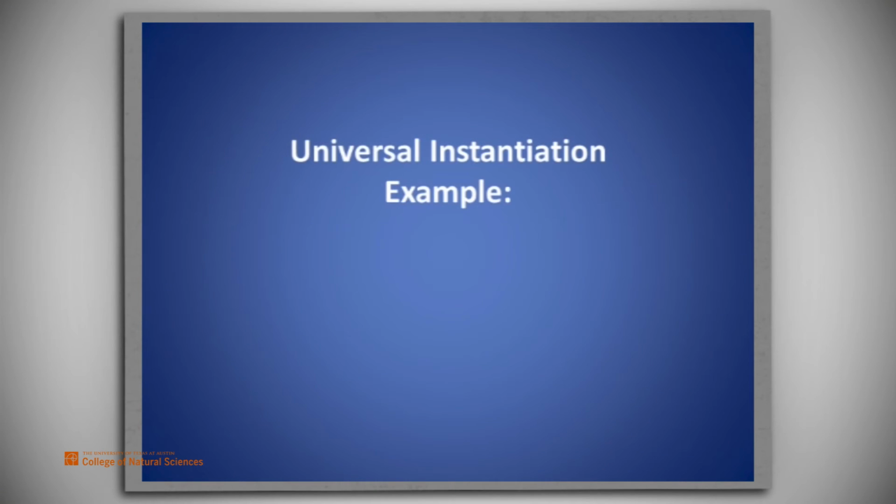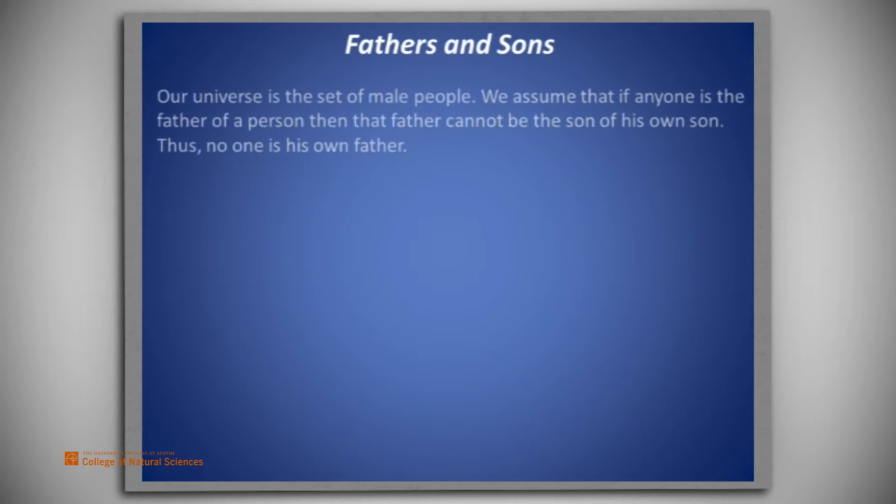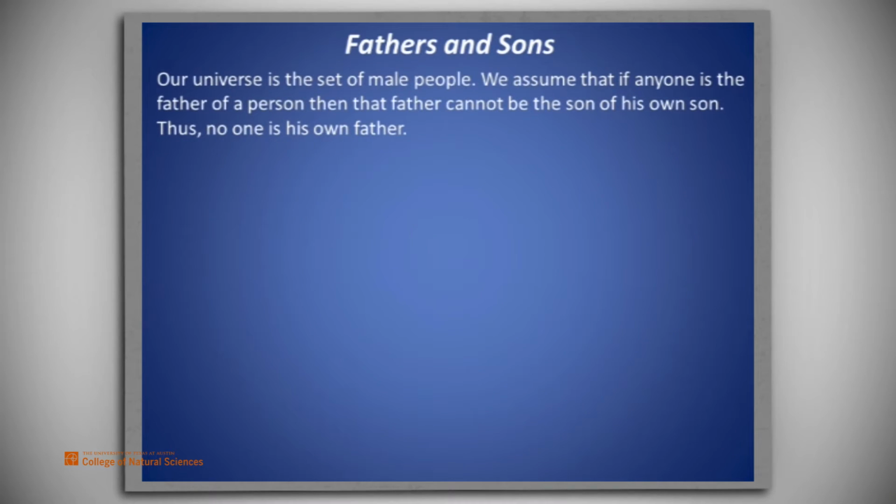This is an example demonstrating the universal instantiation rule. We call it fathers and sons. The story is this. Our universe is the set of male people. We assume that if anyone is the father of a person, then that father cannot be the son of his own son. Thus, no one is his own father.